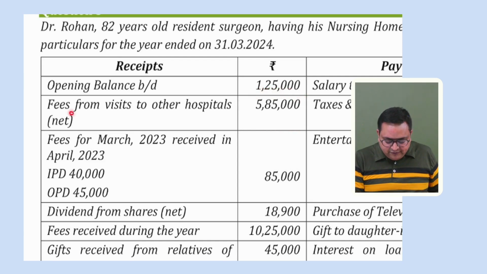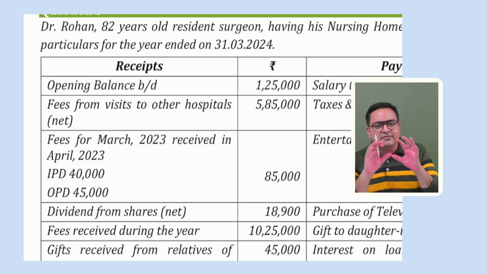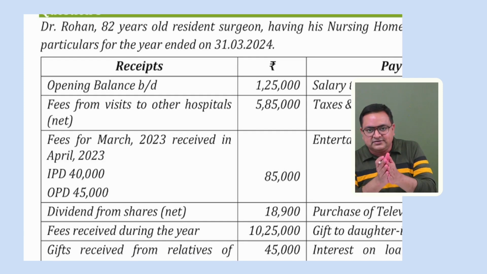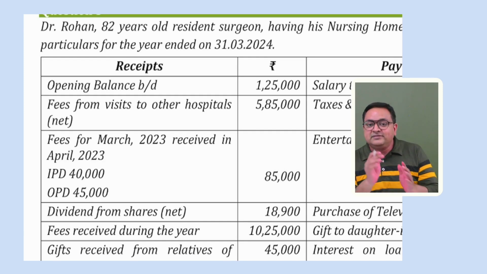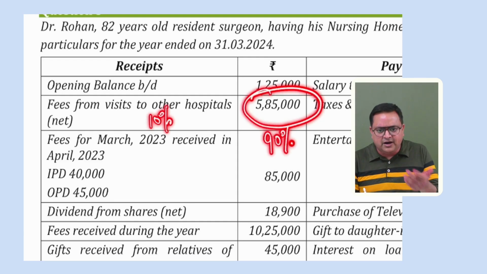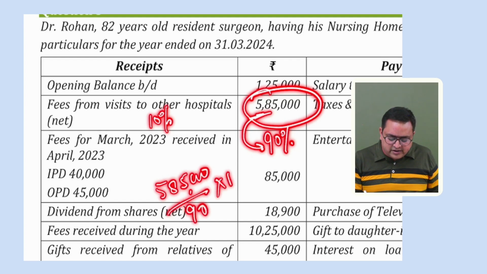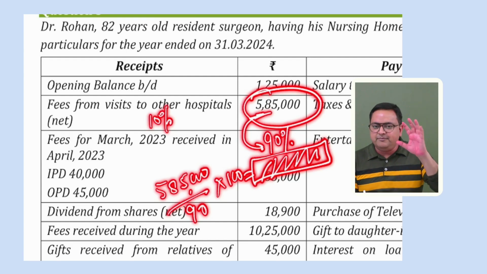First of all, if this amount has been given by the other hospital because of professional services, there is a section in TDS. Even if you don't remember the section number, you still remember the provision that on these professional services, the TDS rate applicable is 10%. So whatever amount we have received is equivalent to 90%. So you can simply gross it up. You will say, sir, this amount is equivalent to 90%. So 5,85,000 divided by 90 into 100 should be my gross amount. And that gross amount you should take as your PGBP income while computing your PGBP.